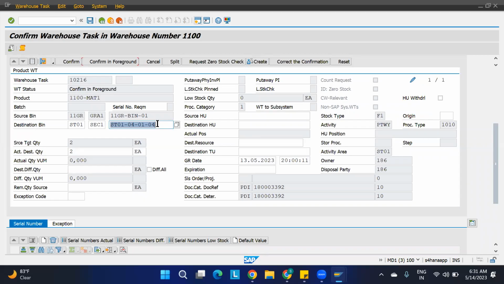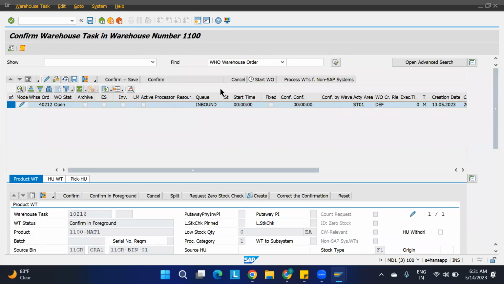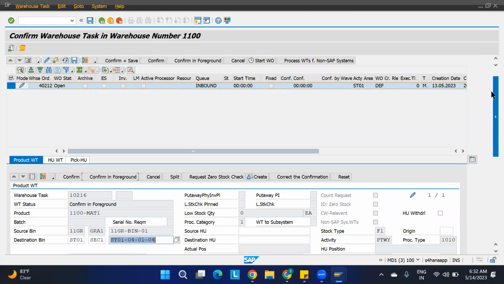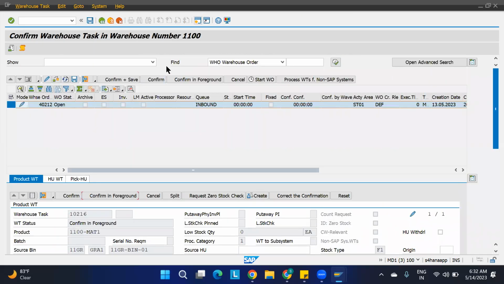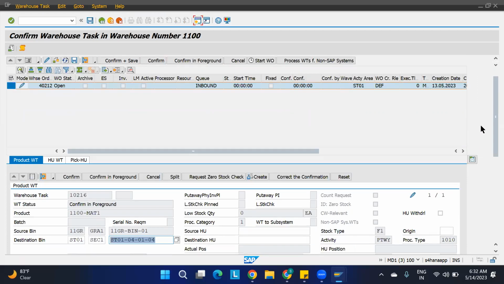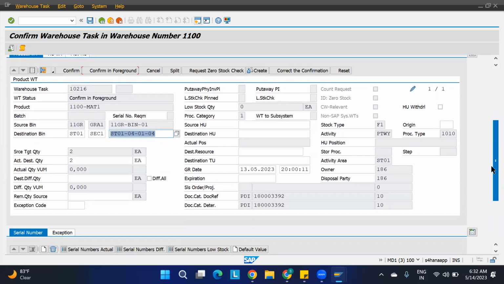Click enter. Try to achieve it now. I'll say confirm. Okay, it is confirmed. Just to confirm, save. See, it will throw an error: changing destination data not allowed without the corresponding exception code. It is only allowed with the corresponding exception code, like that it is saying. So we have to use the exception code, then only it is going to allow.